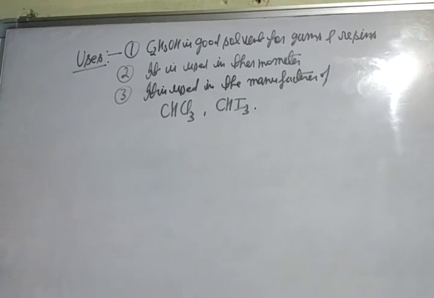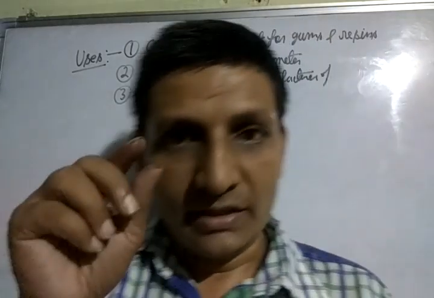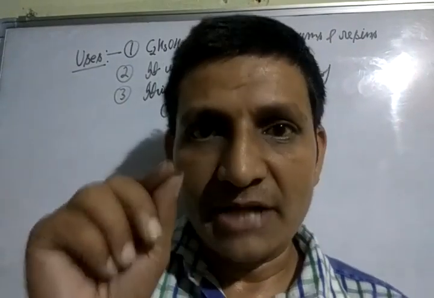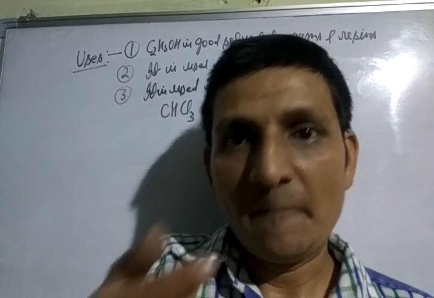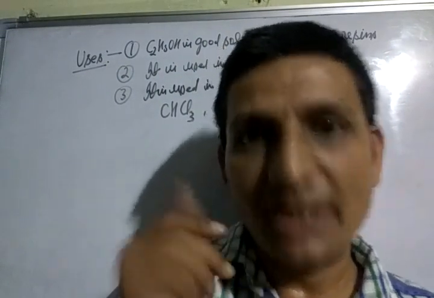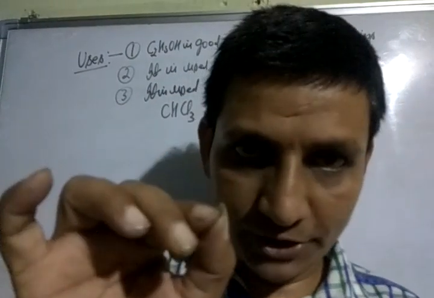Okay students, now I am telling you an important topic, denatured alcohol. Ethyl alcohol is made unfit for drinking by adding some poisonous substances: copper sulfate, pyridine, methyl alcohol. This is called denatured alcohol. Most important question I am telling you: what is denatured alcohol?